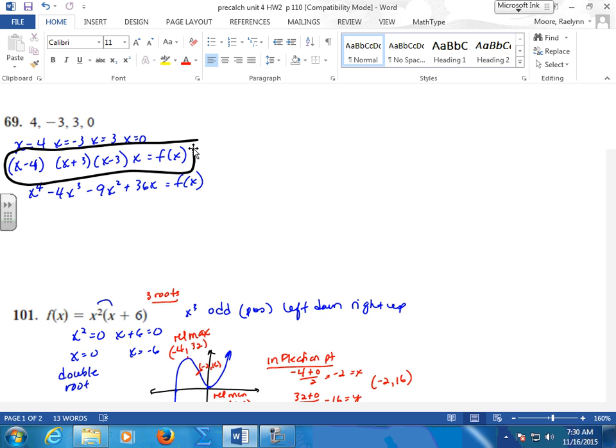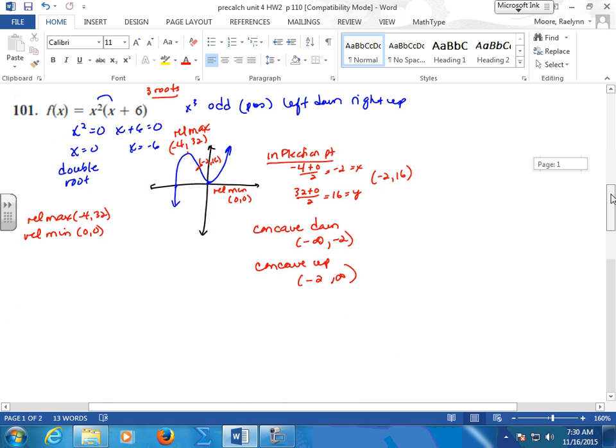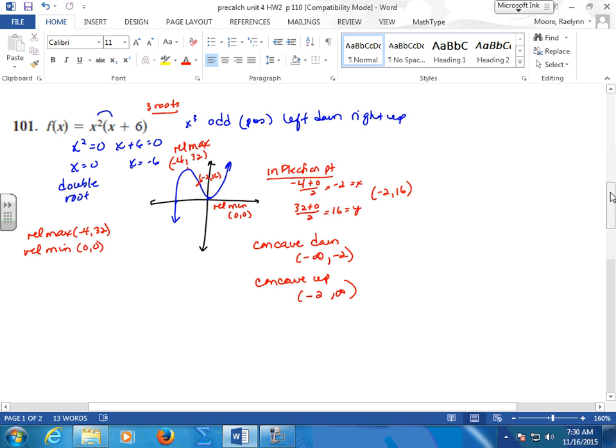No? Okay. All right. Then we had to sketch and describe a little bit. So your highest exponent is a 3. It's positive coefficient. So your ends are going down on the left, up on the right. So that's a good place to start. Second place, find your roots. This is a double. Double meaning it's bouncing off. Here it is bouncing off here. A single one will go through, a double one will bounce off. So that gives us 3 roots altogether.